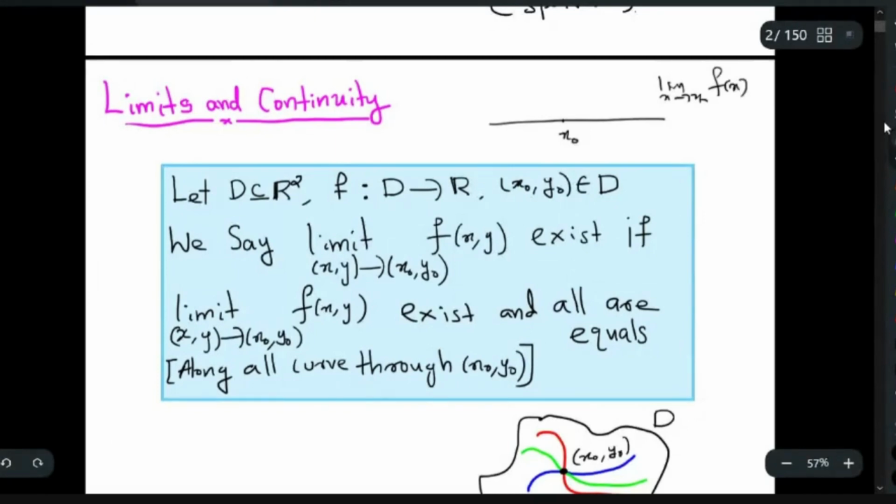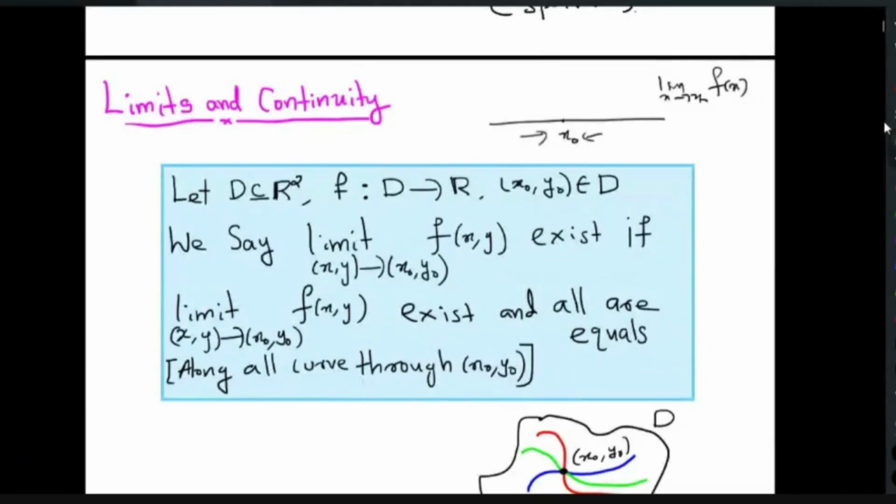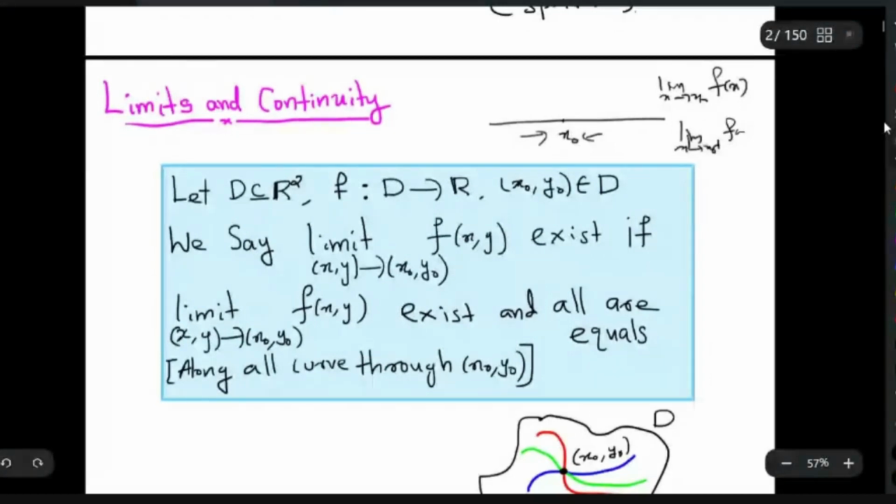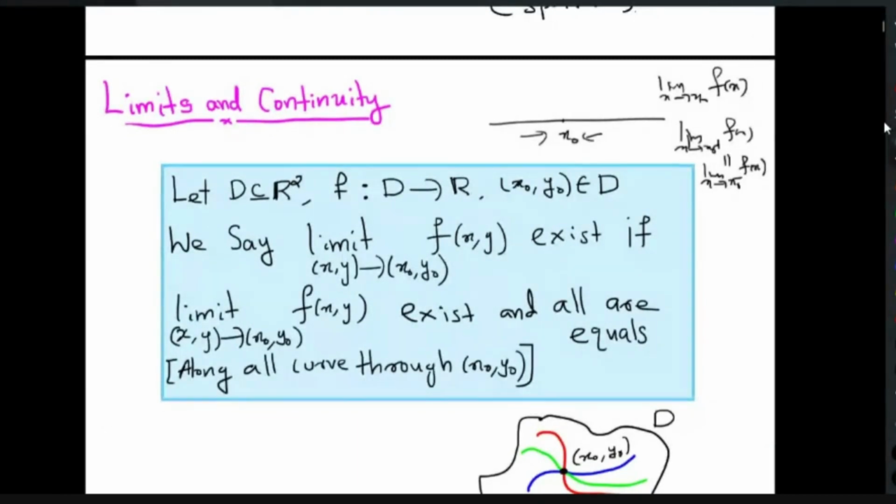There are two possibilities to approach this point: either from the left or from the right. You approach both ways and look at the limiting case, and if those two values are equal, then we define that equal value as the limit of f(x) as x tends to x0. We denote those by the limit as x tends to x0 plus of f(x), and the limit as x tends to x0 minus of f(x). If these two values are equal, then we say the limit at x0 exists.